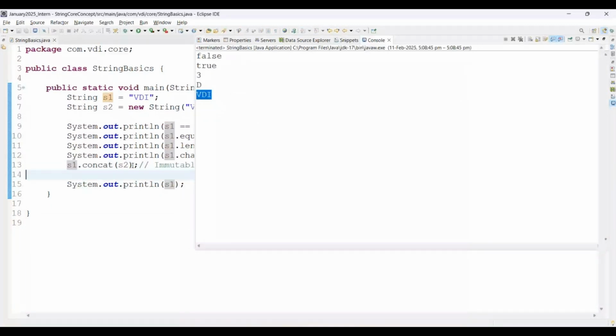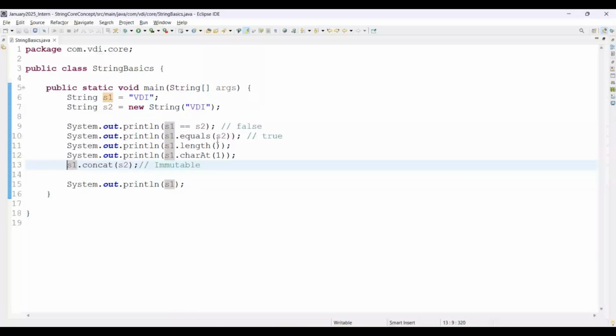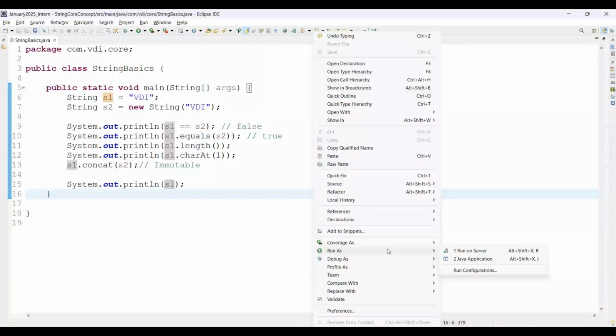But if you are passing s1 = s1.concat(s2), then definitely this will give VDI plus whatever you are expecting there. See on screen. If I am passing just s1.concat(s2), then what will be the output? Then you can simply say this is immutability. It's just printing VDI. See on screen. Run as Java application. Perfect.